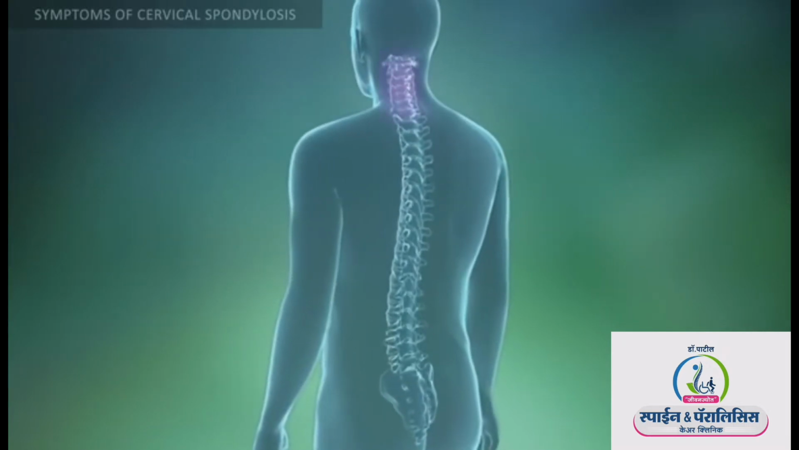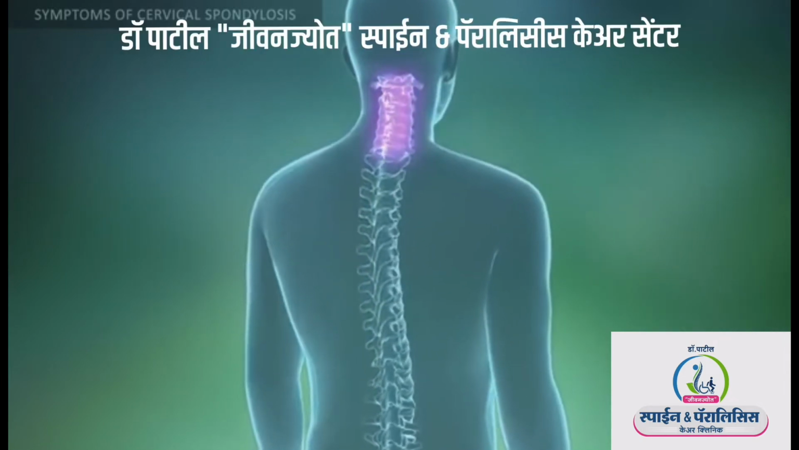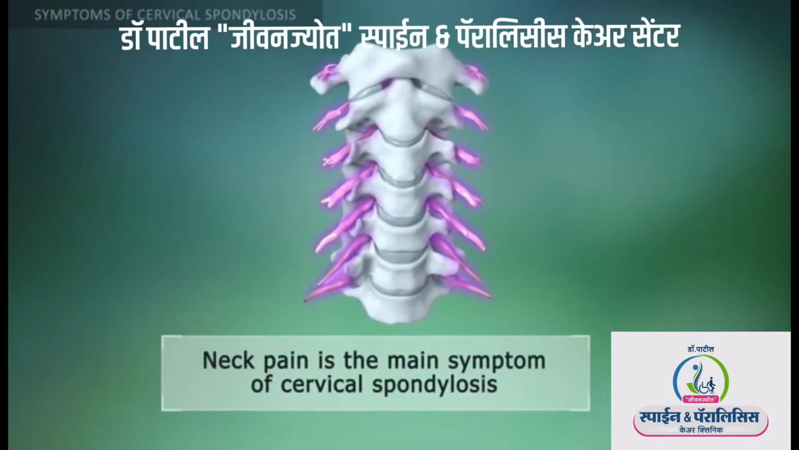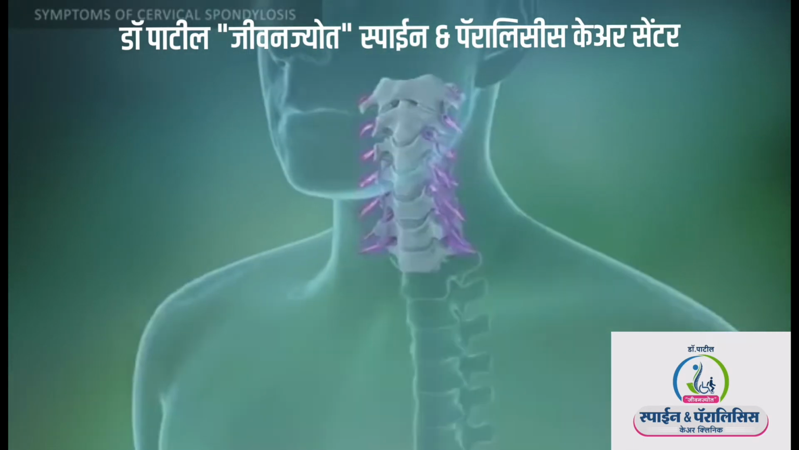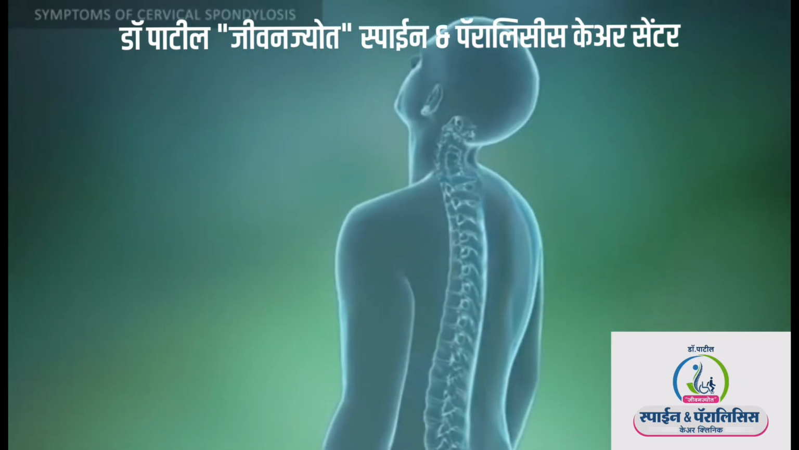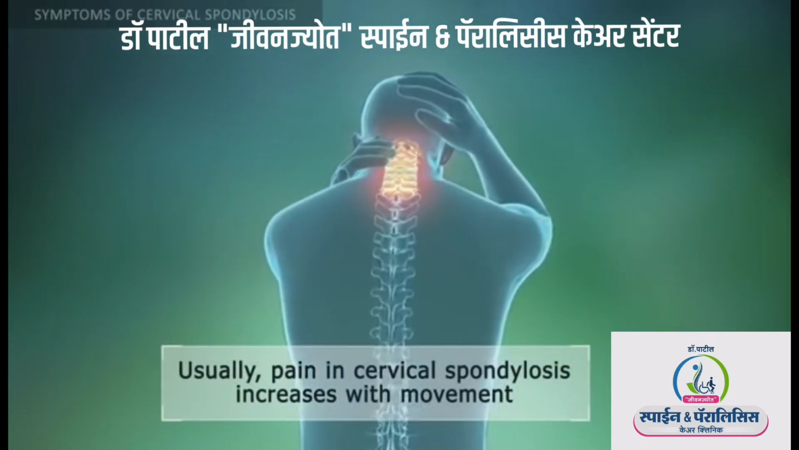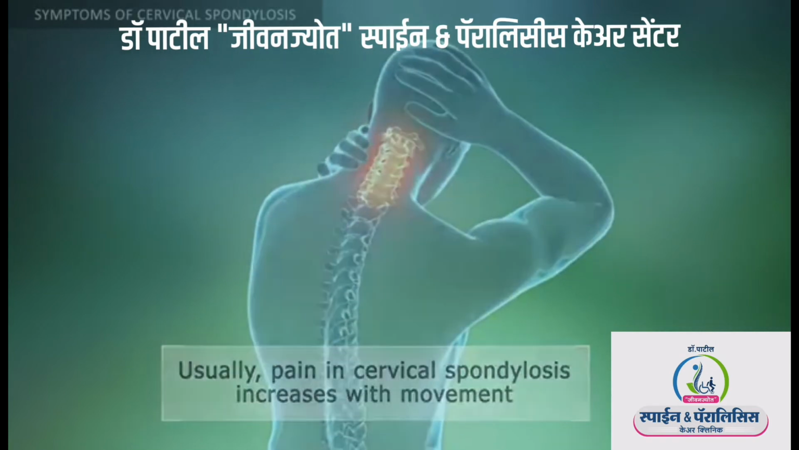The first and main symptom of cervical spondylosis is pain in the neck portion of the spine. It occurs due to compression of the spinal cord and nerve roots from disc herniation, bone spurs, or thickened ligaments. In most cases, the pain of cervical spondylosis increases with movement. The reason for this phenomenon is compression of nerve roots during movement of the cervical vertebrae.